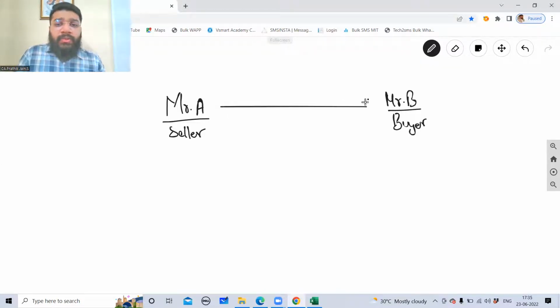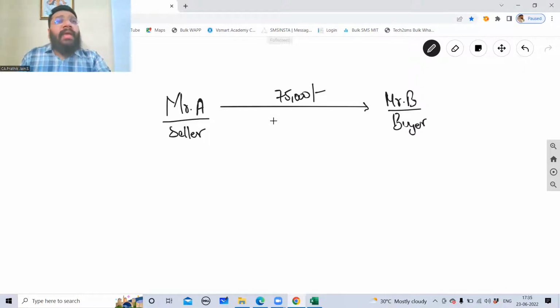The seller has sold goods worth 75,000 rupees to Mr. B. Mr. B had requested Mr. A that he is running short of cash and does not have sufficient money. So Mr. B requested Mr. A whether he could grant him a credit period of 3 months, wherein he would make the payment in 3 installments.